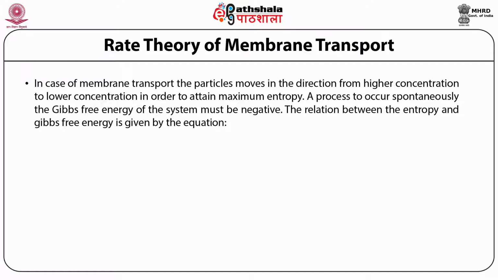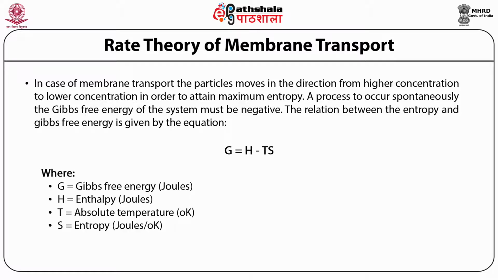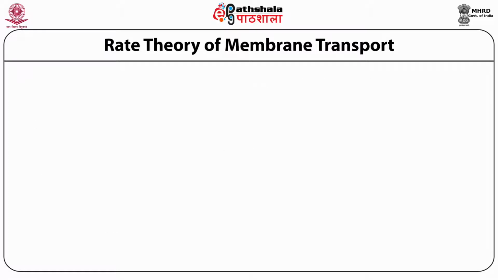The relation between the entropy and Gibbs free energy is given by the equation G = H - TS, where G represents the Gibbs free energy in joules, H is the enthalpy, T is the absolute temperature, and S is the entropy. So as entropy increases, Gibbs free energy becomes more negative, making the process feasible.